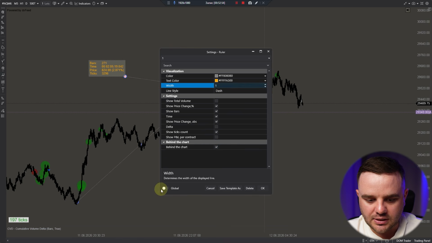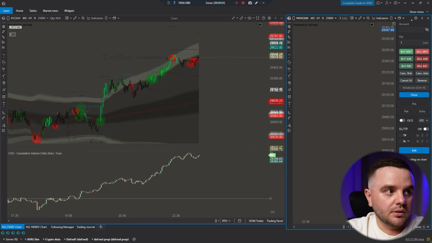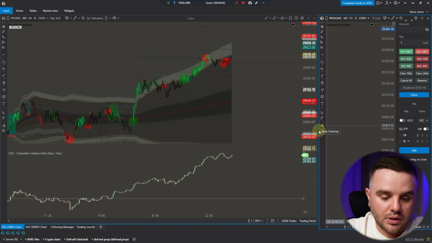You can do all the settings the same. You can save a template and make it global on all screens. The next important question that we must cover with the ATAS platform is exactly how to take trades, how to connect a demo account, and how to execute orders.